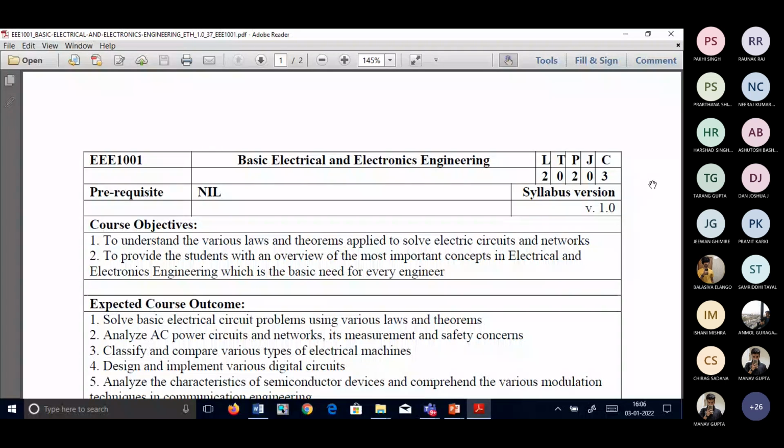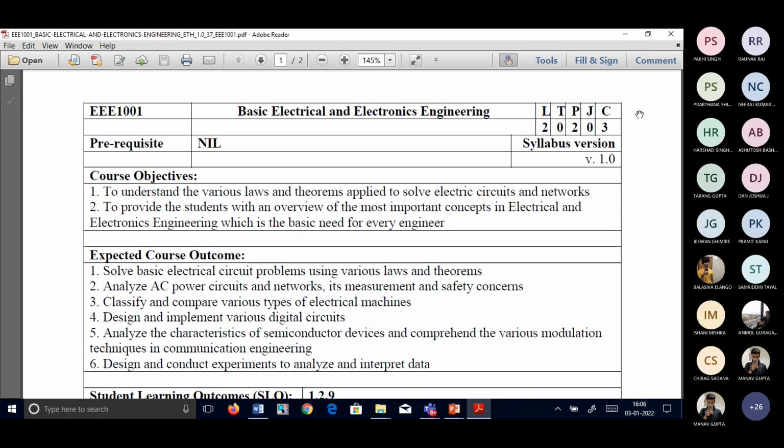Yes, ma'am. So our code is triple 1001. I think you also have one more subject called triple 101 in our electrical department. That is there for the other students. I think now first year students of the 2021 batch are reading Basic Electrical Engineering. But for you people, it's Basic Electrical and Electronics Engineering. So triple 1001 is the code.